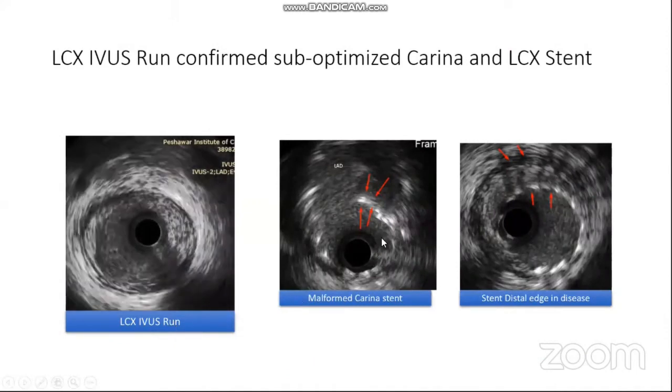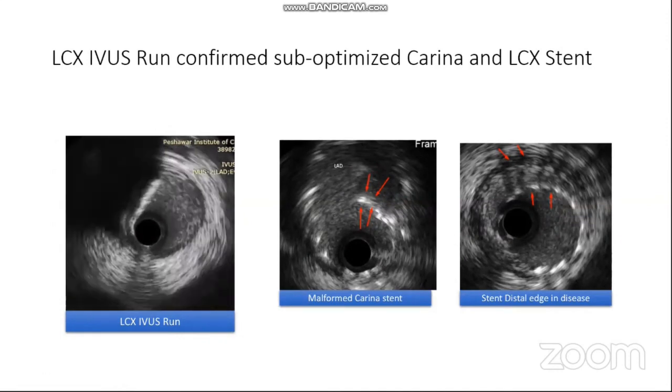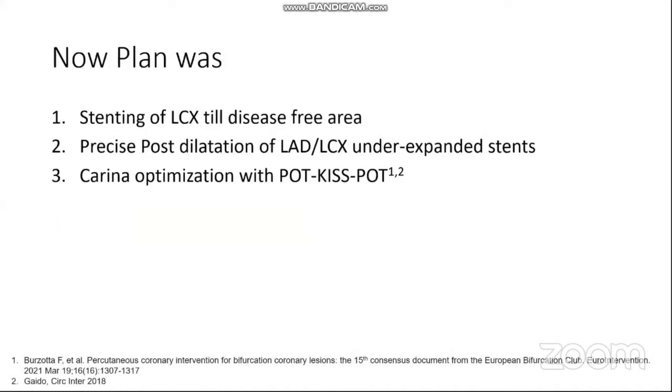In addition, the left circumflex stent's distal edge ended up in the diseased segment. This also needed fixing with another stent. So we devised a plan to fix this left circumflex stent, with precise post-dilatation of the underexpanded LAD and left circumflex stents and carina optimization with POT-kiss-POT.